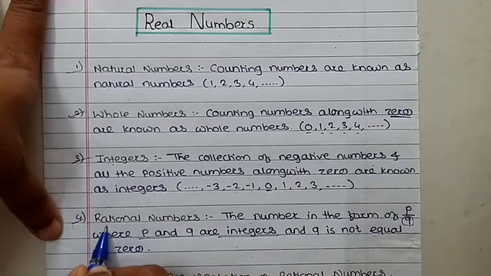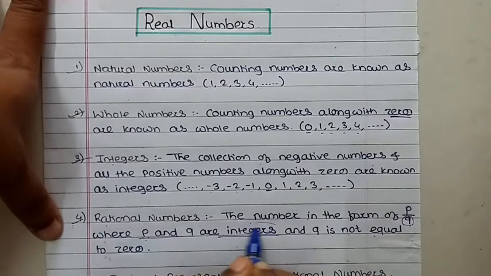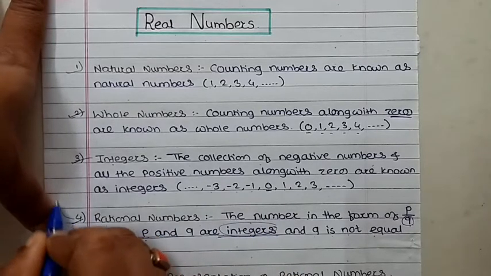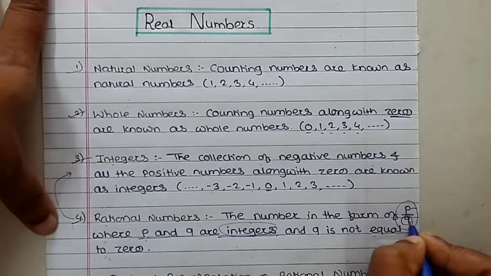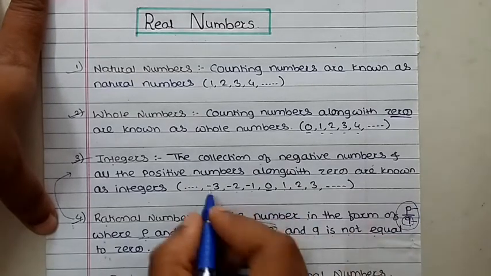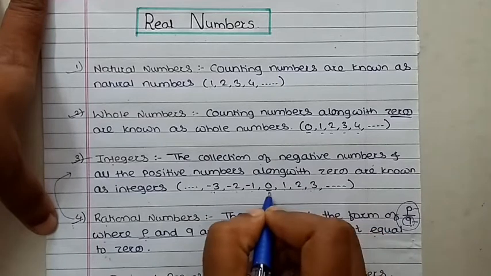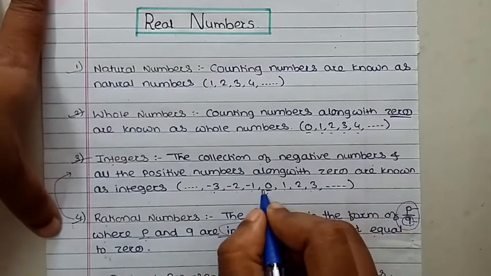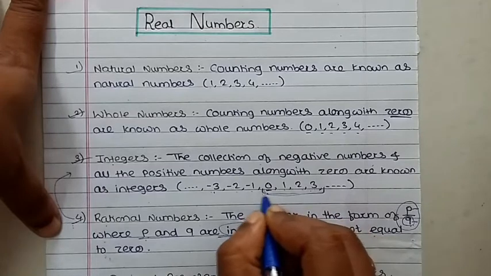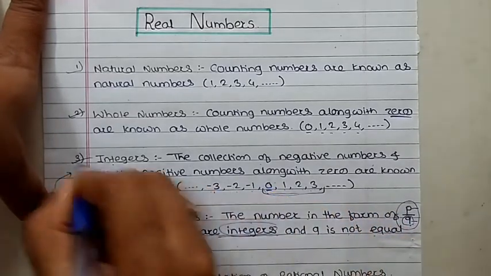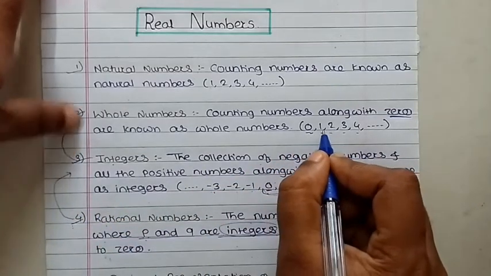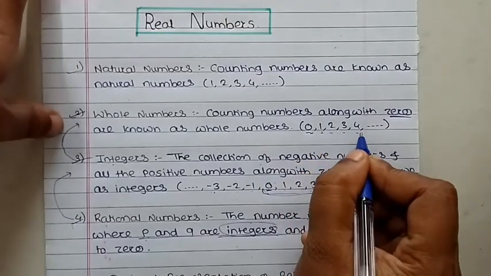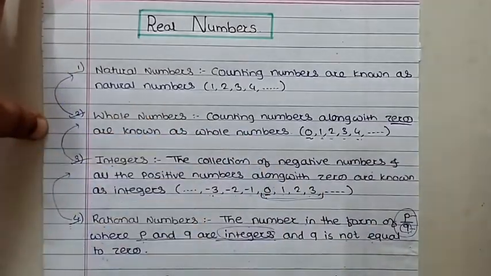Just observe up to this point. When we discuss the rational numbers, a rational number holds what? It holds the integers. That means this number system depends on the previous one. A rational number is in the form of p upon q, and p and q are integers. An integer is a negative number as well as a positive number including 0 also. When we consider 0, 1, 2, 3 and so on, this is the whole number. That means it depends on the whole number also. Then the whole number includes the natural numbers like 1, 2, 3, 4. That means the whole number also depends on the natural numbers.